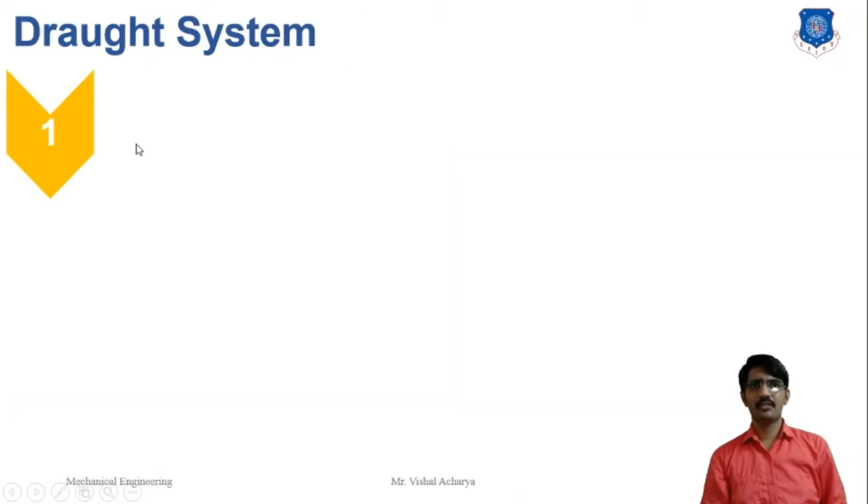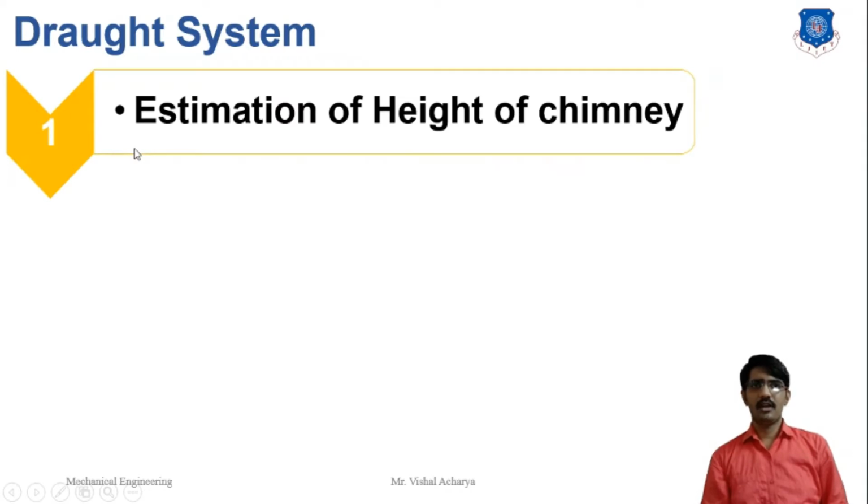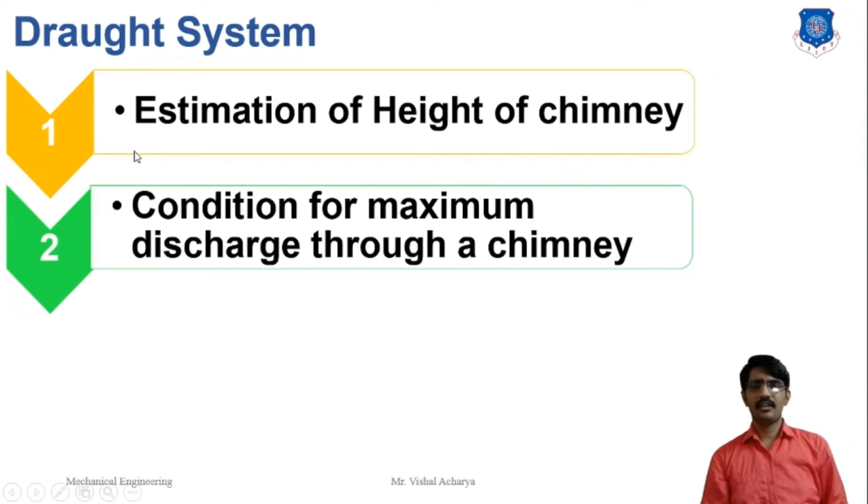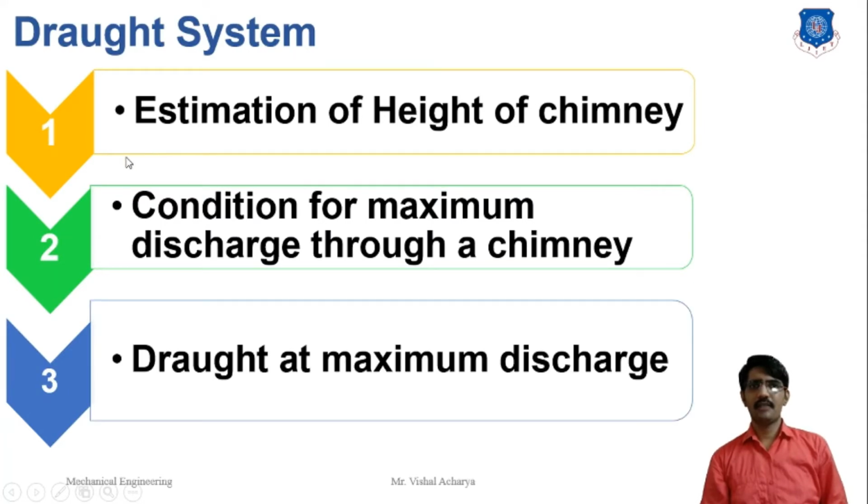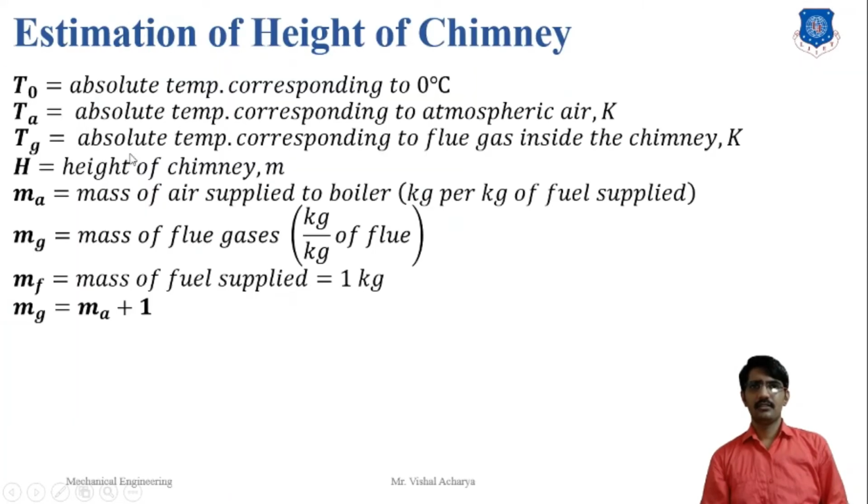Today we will discuss the estimation of the height of the chimney. The second topic is the condition for maximum discharge through a chimney, and the last topic is draft at the maximum discharge. This topic is related to our natural draft system. First is the estimation of the height of the chimney.